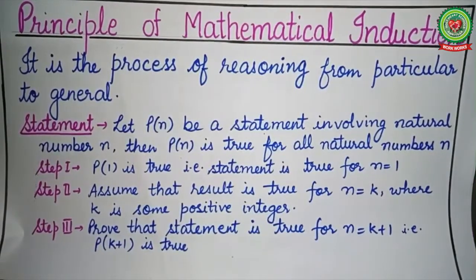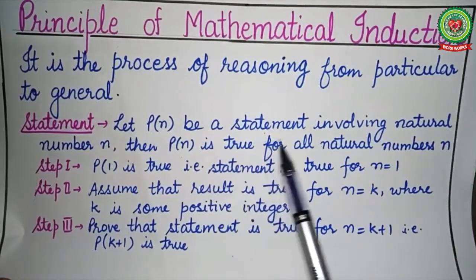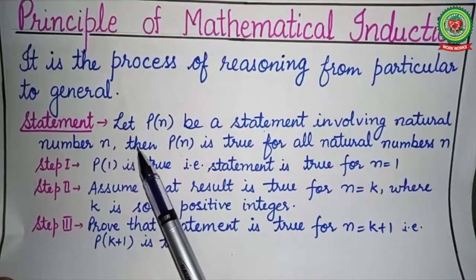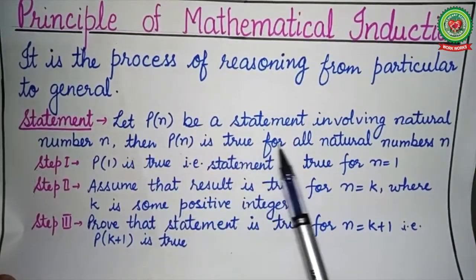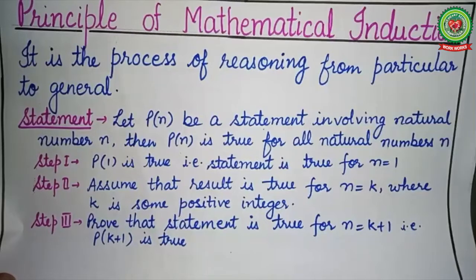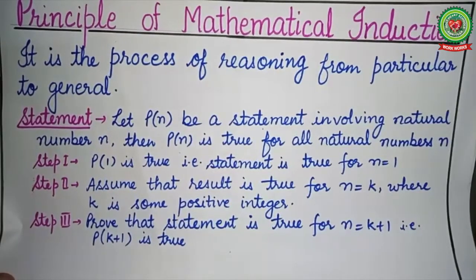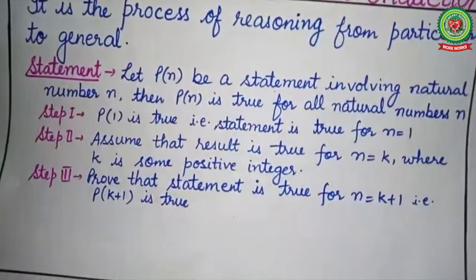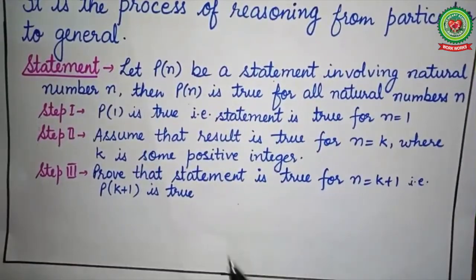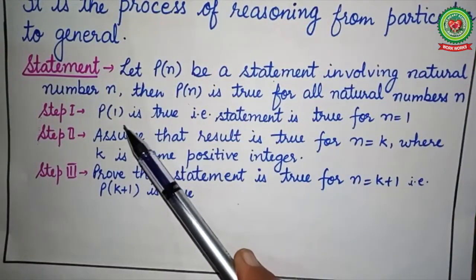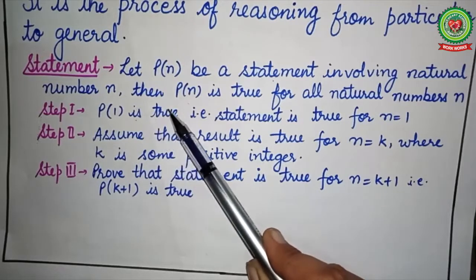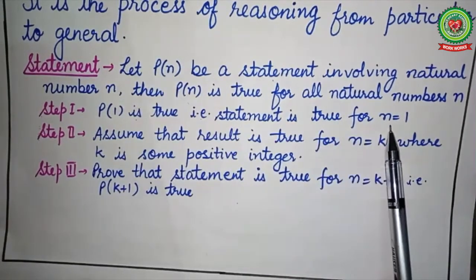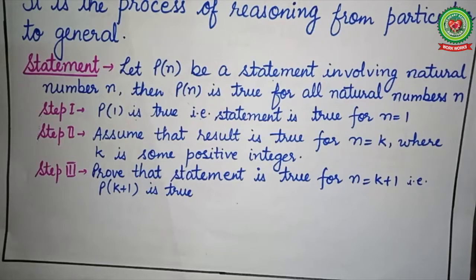And its statement is, let P(n) be a statement involving a natural number n, then P(n) is true for all natural numbers. Now, questions based on this principle we have to do in 3 steps, like this. In the first step, we have to prove that P(1) is true. That is, the given statement is true for n is equal to 1.